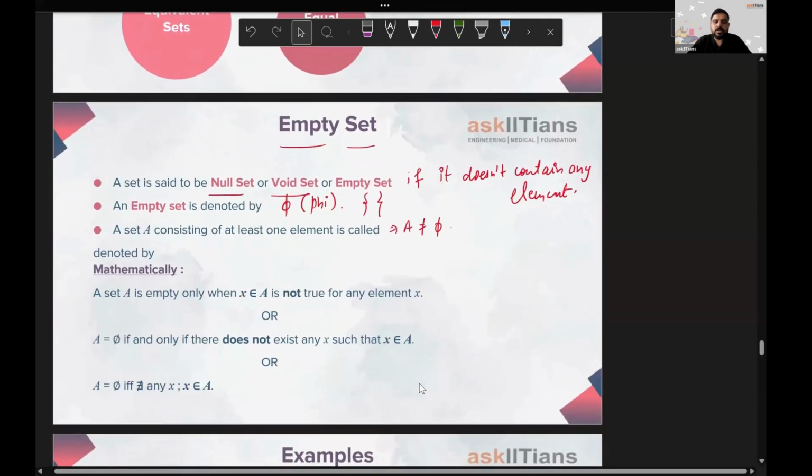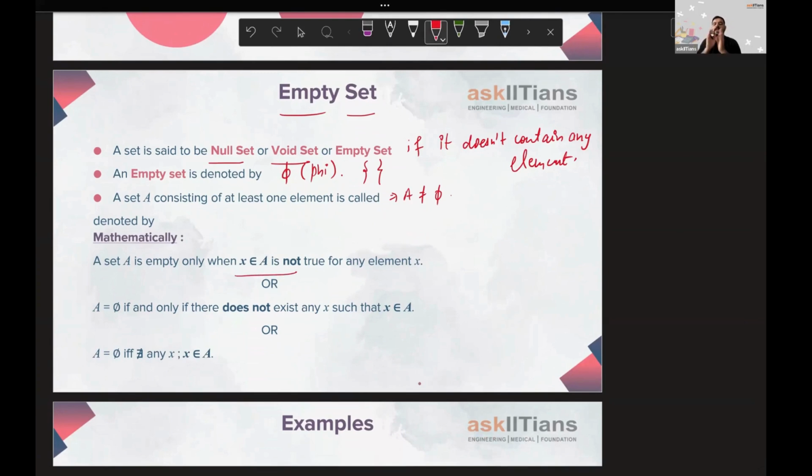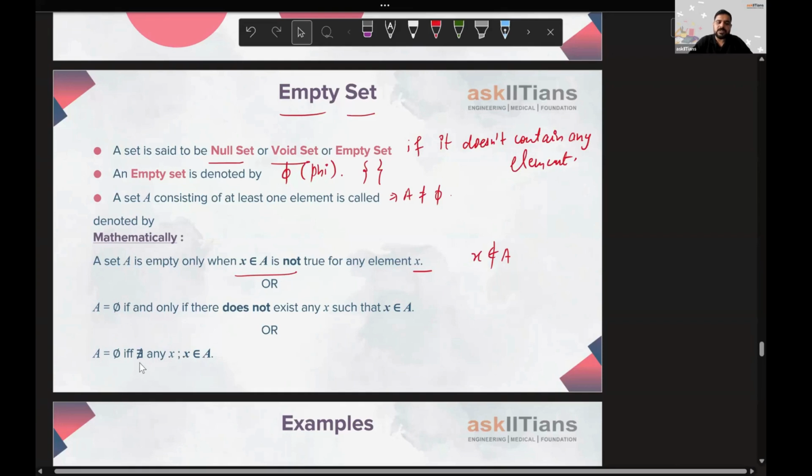Mathematically, set A is empty only when X belongs to A is not true. This should not be true for any element X. There should not be any element X that belongs to this set A. Or I'm saying X should not belong to A. Next, A equal to phi if and only if there does not exist any X such that X belongs to A. Same thing, just the way of writing is different.